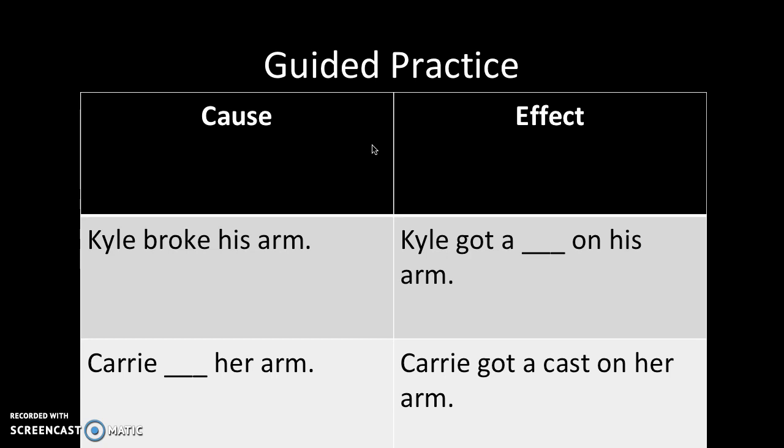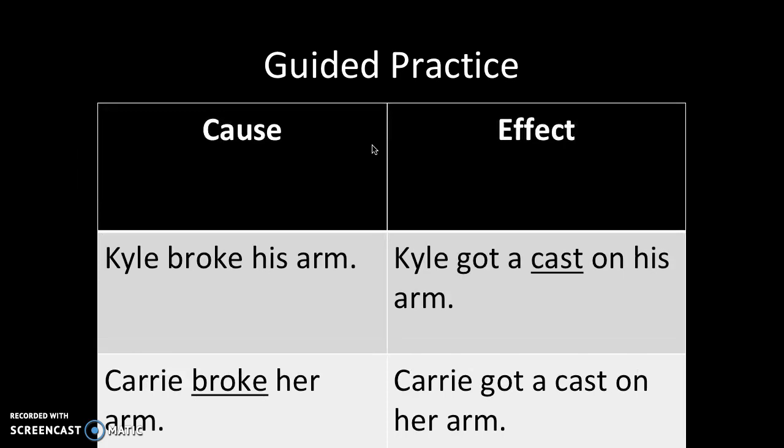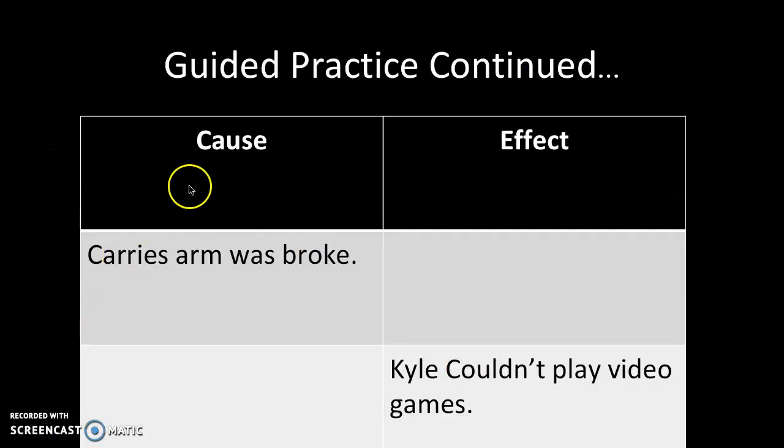Now, this will be done in a whole group setting. The teacher will be doing most of the work here, but really we want to be focusing on the cause and effect relationship, not so much the content of the book. Because Kyle broke his arm, effect, Kyle got a cast on his arm. Carrie, blank, broke her arm, effect, Carrie got a cast on her arm. Guided practice continues. Because Carrie's arm was broke, effect, that's what we're looking for in our reading. Because blank, effect, Kyle couldn't play video games.